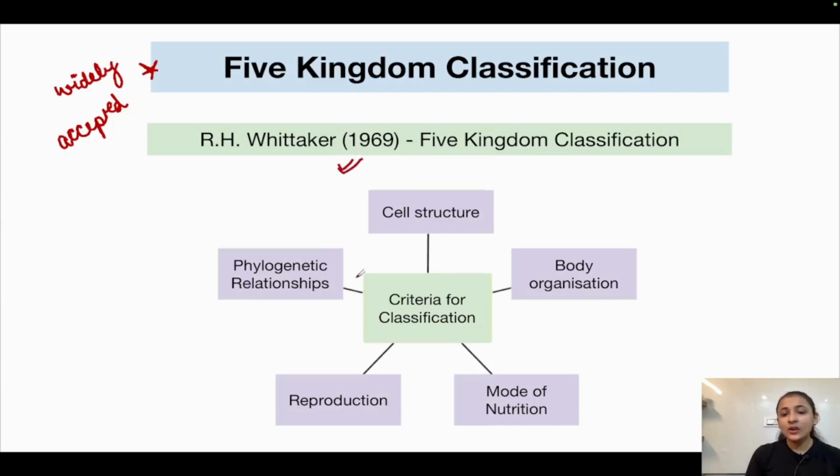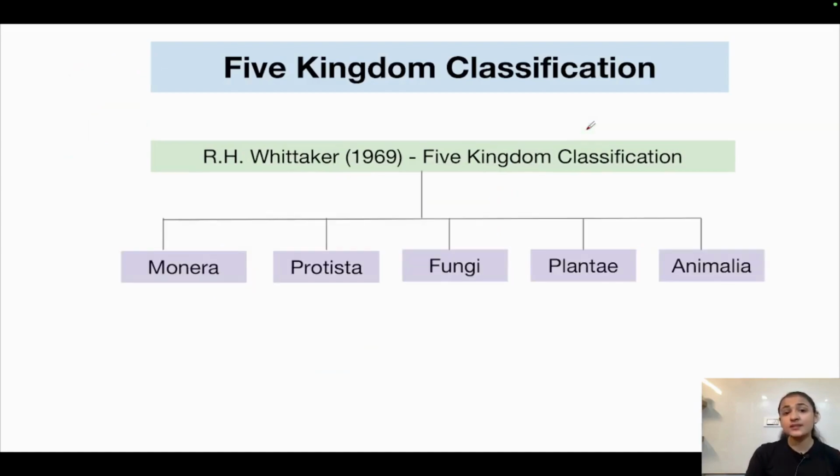His criteria of classification included cell structure, body organization, mode of nutrition of organisms, their methods of reproduction, and their phylogenetic or evolutionary relationships also. So all of these criteria he included in his classification system. That is why it is the most widely accepted system of classification.